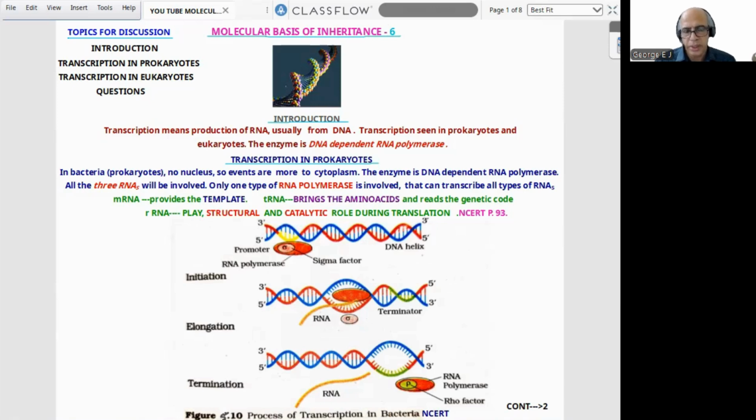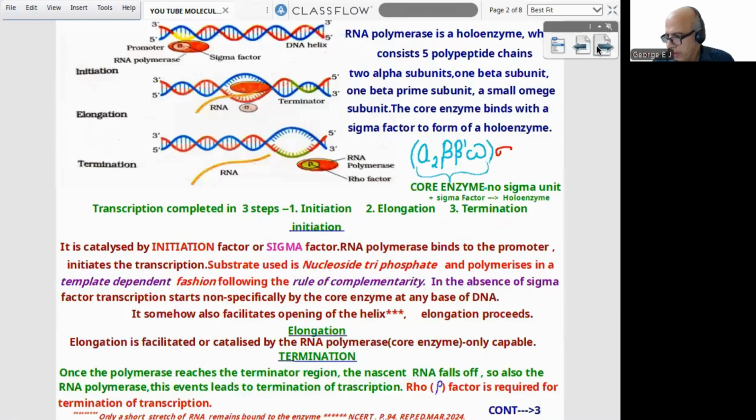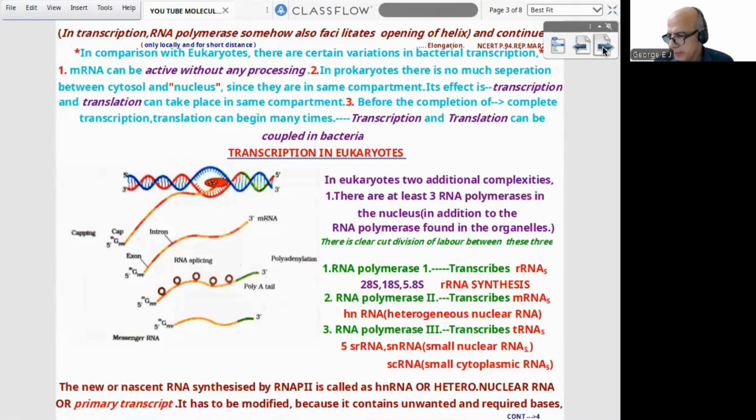In transcription in prokaryotes, you can find which chemical, which enzyme, where it takes place, etc., and a single RNA polymerase. Then, when we come to the next area, transcription continues, and we can find initiation, elongation, termination, and transcription in eukaryotes. That is enzyme, coenzyme, holoenzyme, etc. Then initiation, elongation, termination, and the factors needed. Then fitting and opening of the helix by RNA polymerase. That is all written there.